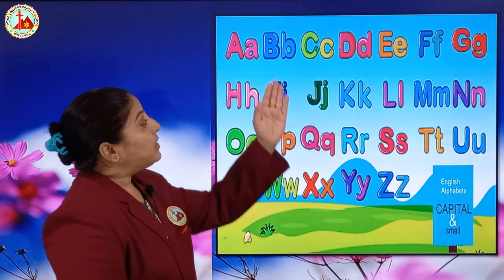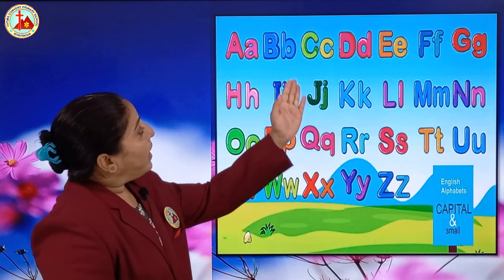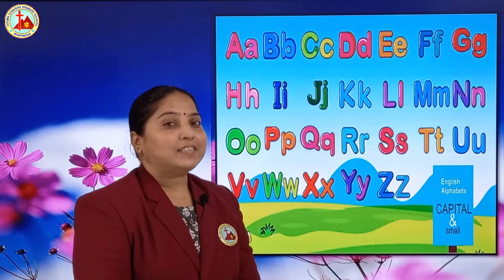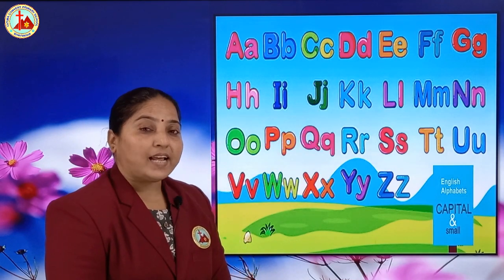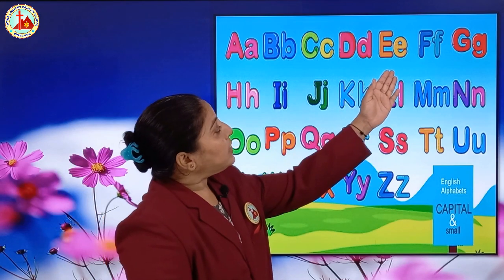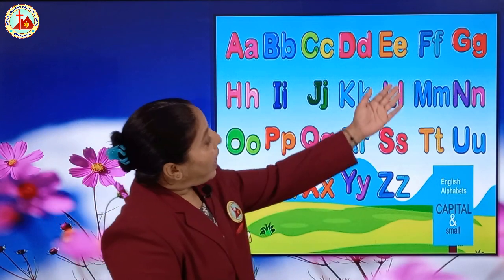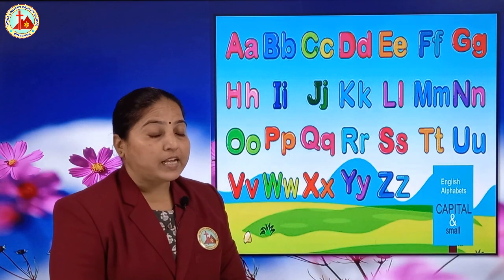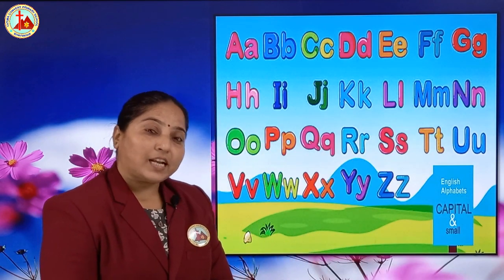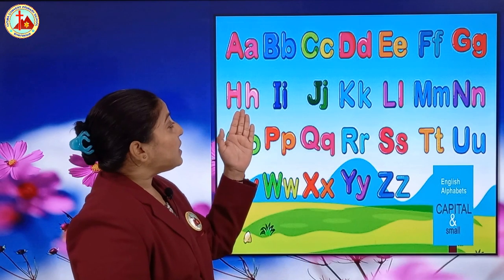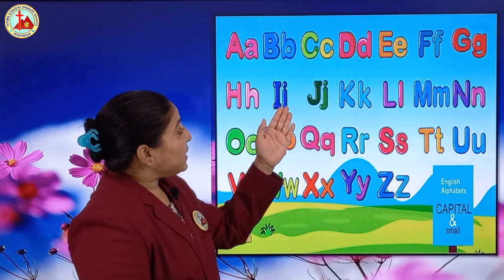A says a. Capital B, small b. B says ba. Capital C, small c. C says ka. Capital D, small d. D says da. Capital E, small e. E says e. Capital F, small f. F says fa. Capital G, small g. G says ga. Capital H, small h. H says ha.